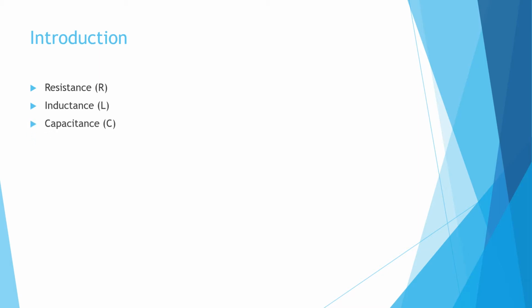Then the capacitance. Capacitance is present because the conductor and the earth is forming some dielectric medium between these two, and that's why the capacitance is forming between the conductor and the earth surface.